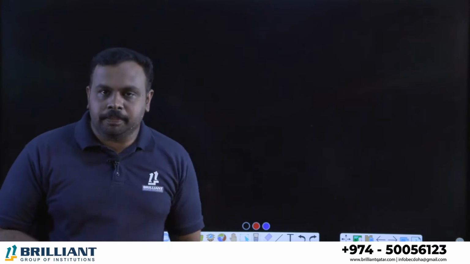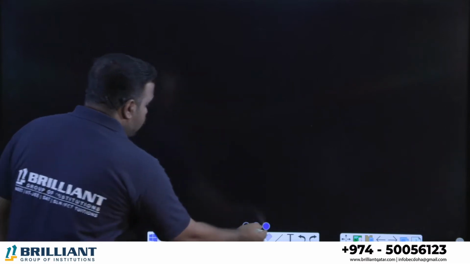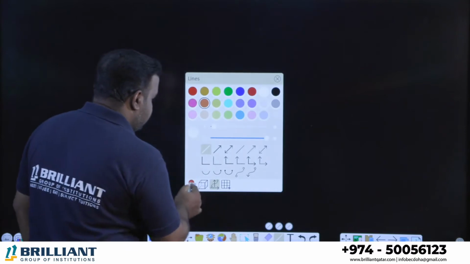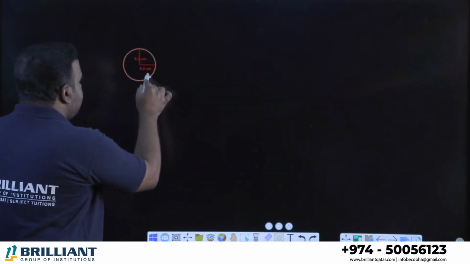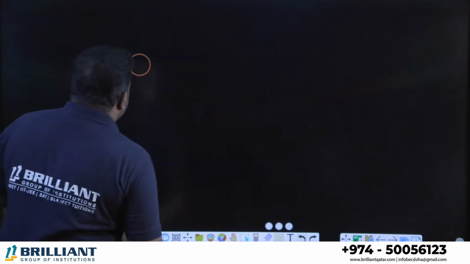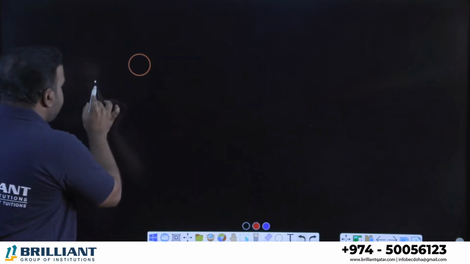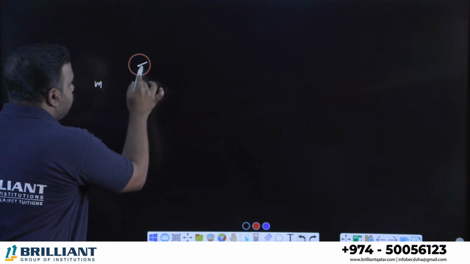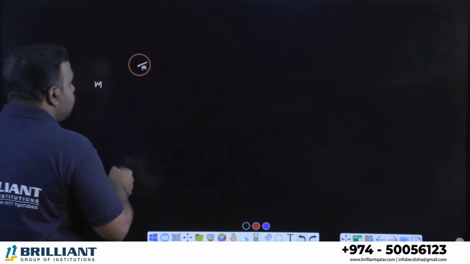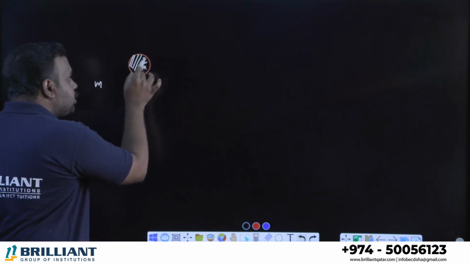Listen. For the time being, we can leave the raw egg and boiled egg. Instead of that, what I'm taking is a ring and a disc. A ring and a disc of the same mass, same radius. Everything is the same, the only difference is one is a ring and the other is a disc. Let this be the ring. You can take its mass as m, and its radius as r. And I have another object, a disc, which also has the same mass, same radius.